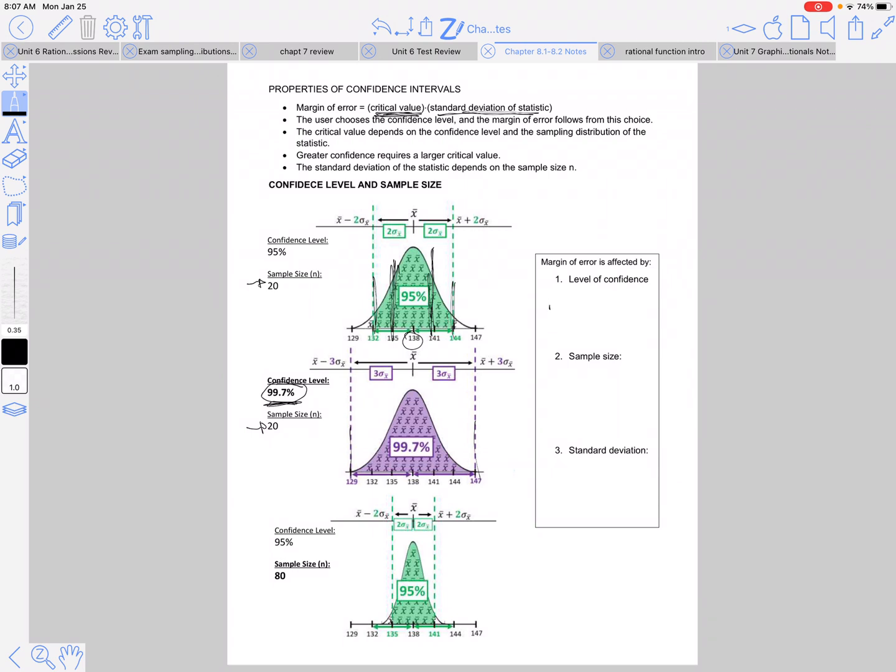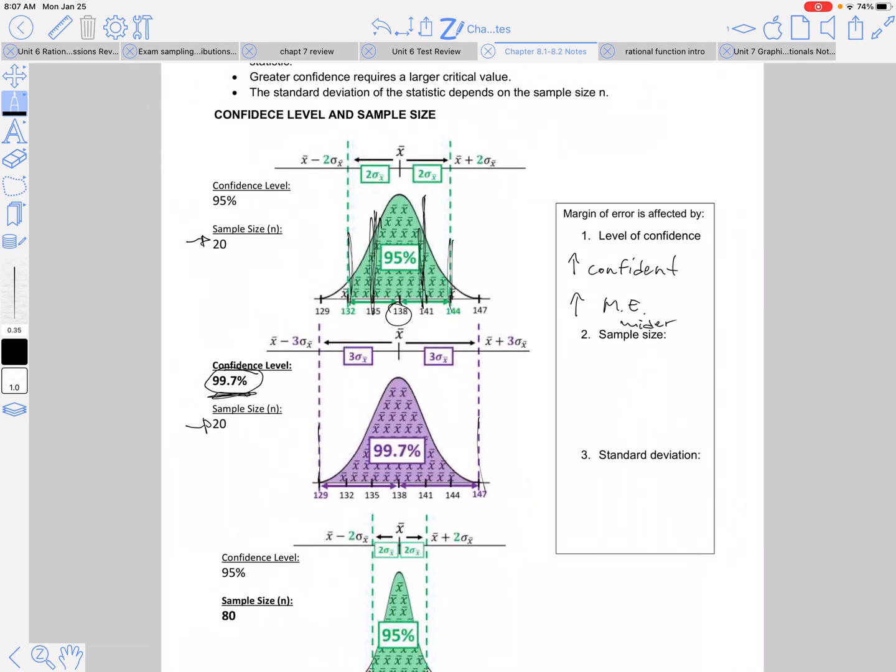Okay, so the more confident, the bigger your margin of error will be, which will mean you have a wider range of what your guess is, which some people might not be impressed by, right? So if you're saying, I think our true proportion is between 20% and 80%, that's huge, right? Well, they're like, that really doesn't help me, right? But you're confident in it.